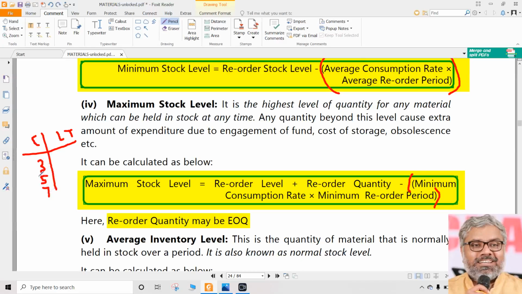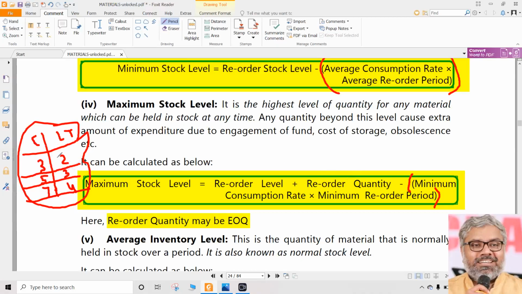So minimum every day we will consume 3 kilos guaranteed. Maximum every day we might consume 7 kilos, not beyond that. So on an average, 5 kilos per day, depending upon the lead time. Let us say for the supplier to supply, minimum it will take 2 days, maximum it will take 4 days, which means on an average it will take 3 days. So we have all the formulas which can be applied with this data. This is enough for solving all these level related questions. Of course, for maximum level, we need one more thing, that is reorder quantity.